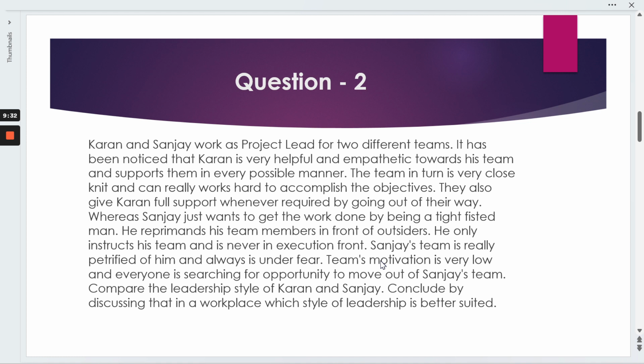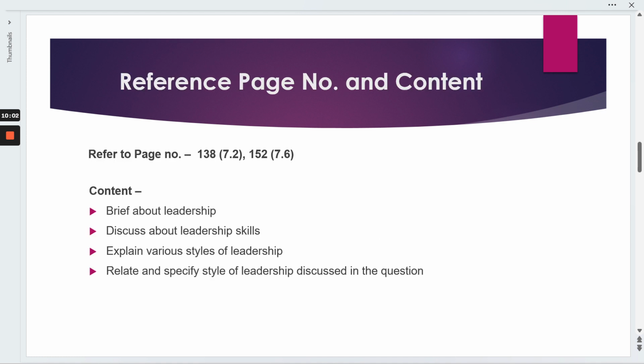If we talk about Sanjay, it's completely opposite, a dictatorship style, where he just dictates and wants to get the work done. It doesn't matter for Sanjay how his team is performing or what their personal issues are. He's not bothered about his team. So we need to discuss leadership and understand the different styles of leadership, and relate the style performed by Karan and Sanjay. Firstly, we need to brief about leadership. We can discuss a little bit about leadership skills.